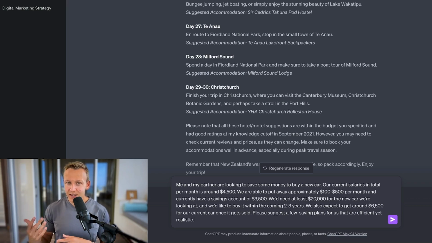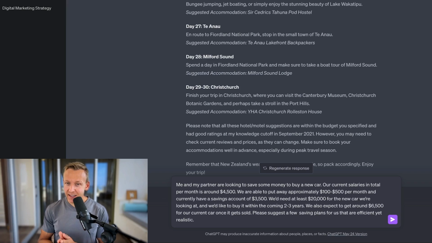So chances are, just reading this, the numbers are starting to go up in the air. We're starting to lose track, but that is absolutely fine. All we need to do is put in all of the data where we currently are to ChatGPT, and it will keep track for us. We need at least $20,000 for the new car we're looking at, and we'd like to buy it within the coming 2 to 3 years. We also expect to get around $6,500 for our current car once it gets sold. Please suggest a few savings plans for us that are efficient yet realistic.